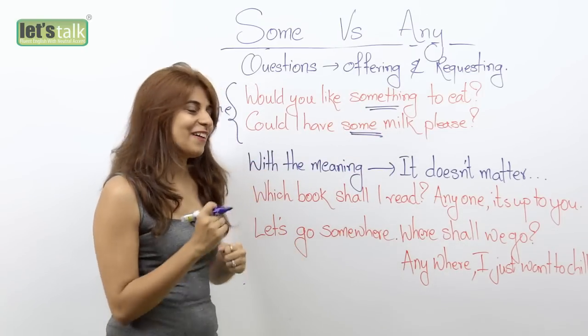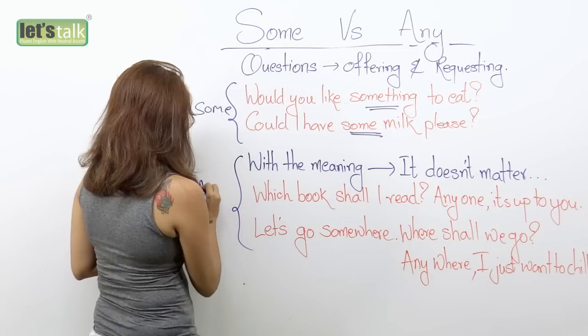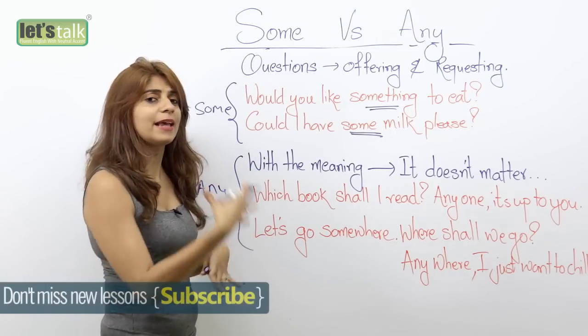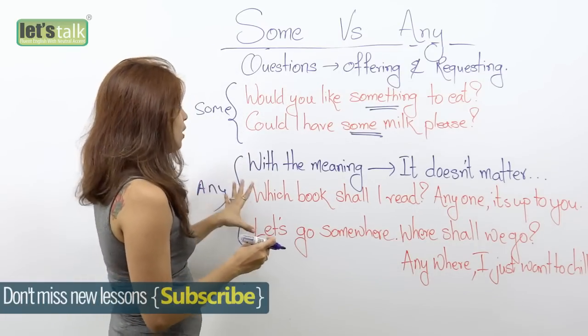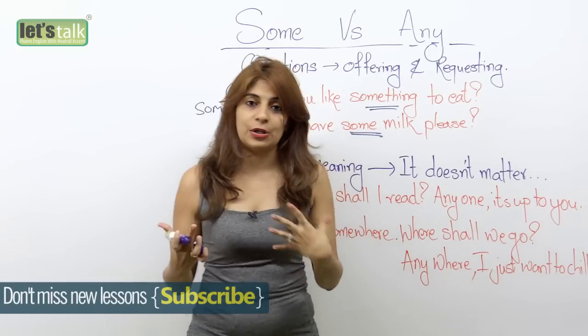Got it? Now another rule for using the word any, and of course, along with that, words like anything, anybody, anywhere. You use these words with the meaning of when it doesn't matter.